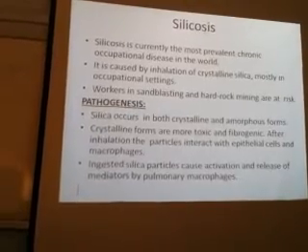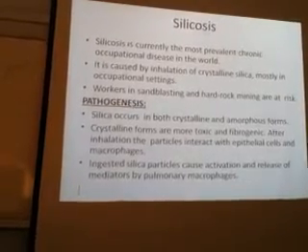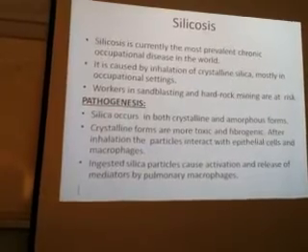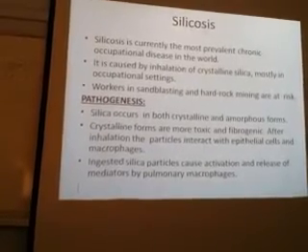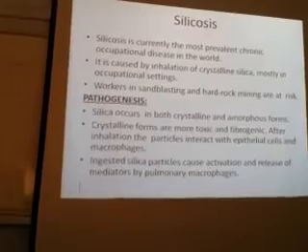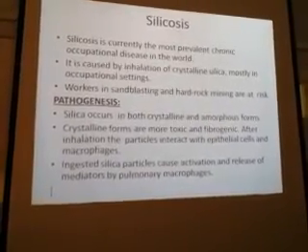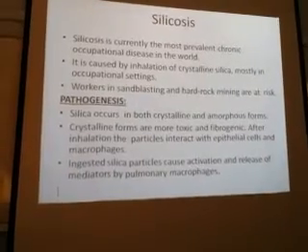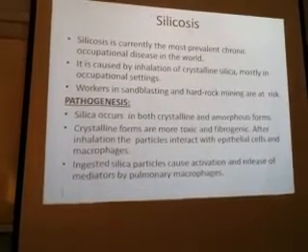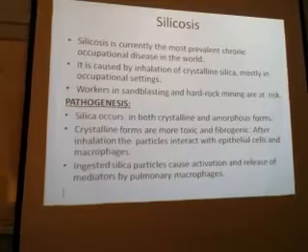The powder which females apply on the face, that is amorphous. See the difference between crystalline and amorphous. So silica occurs in both crystalline and amorphous form. Out of these two, crystalline is more dangerous than amorphous. Crystalline forms are more toxic and fibrogenic.